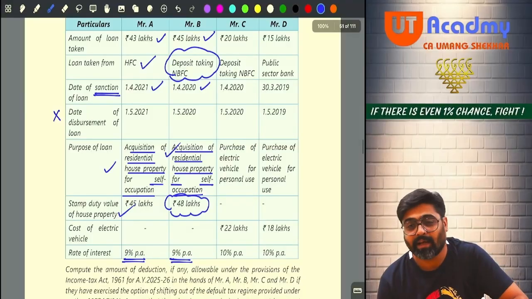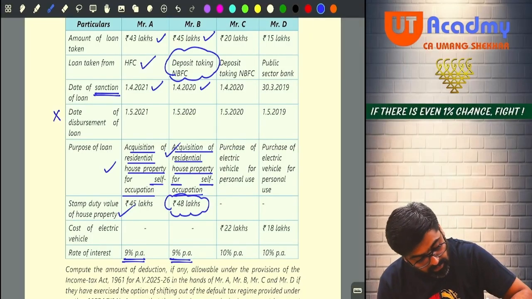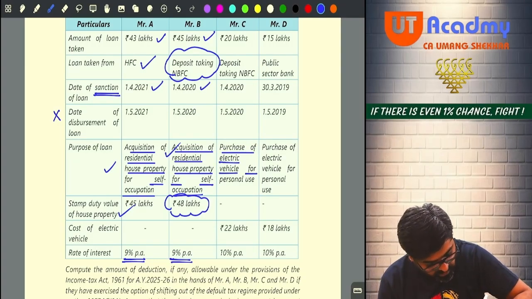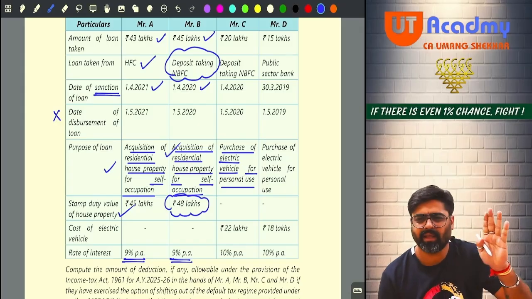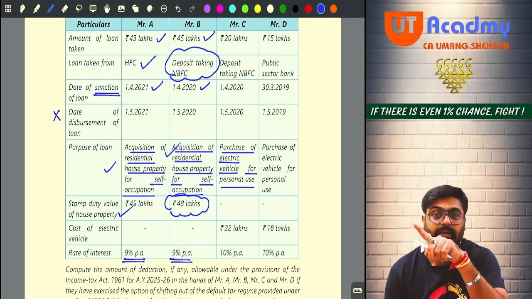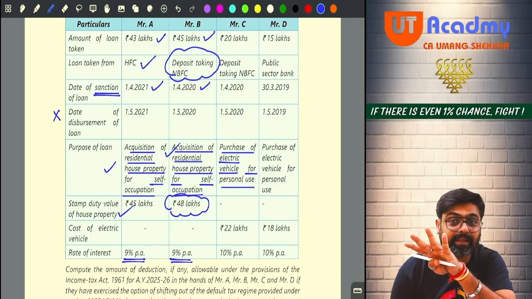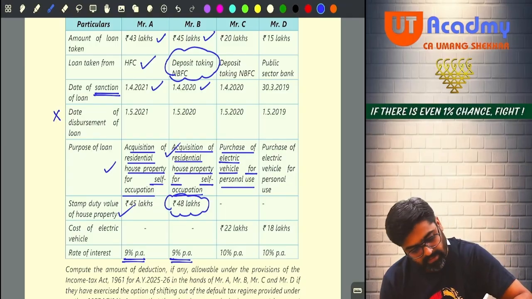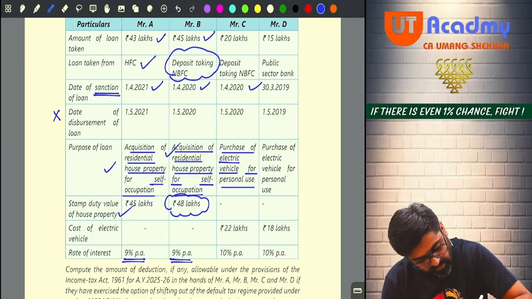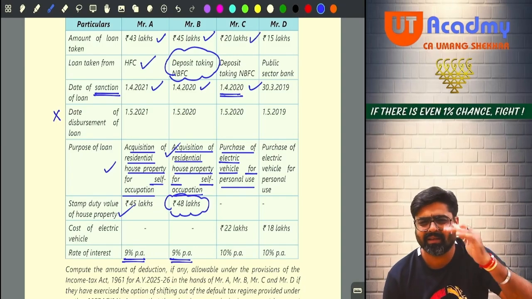Okay. See, now the loan is 20 lakhs, deposit taking NBFC. Now the loan is taken for purchase of an EV, electric vehicle, for personal use. So even if you are taking it for personal use, then also okay. Now this loan must be taken between 2019-20, 2020-21, 2021-22 and 2022-23. 4 years are given. Loan sanctioned 1st April 20. Very good. Amount of loan immaterial.